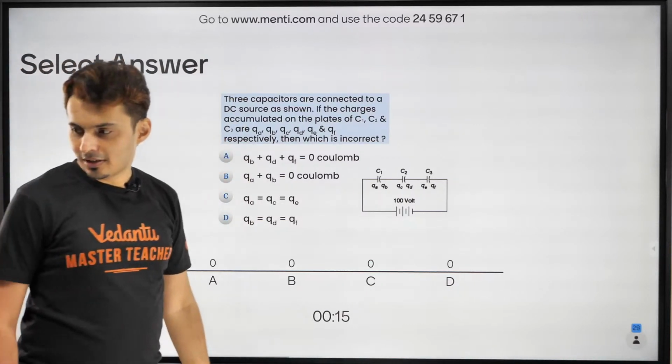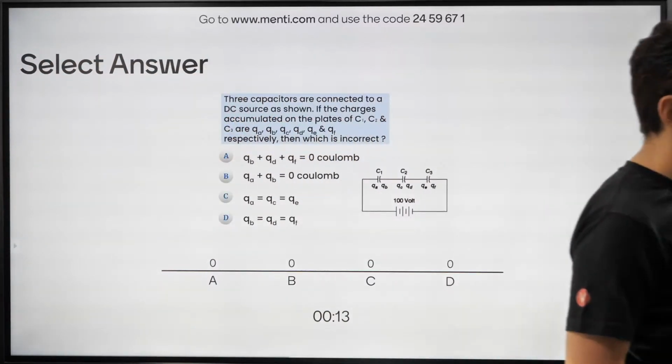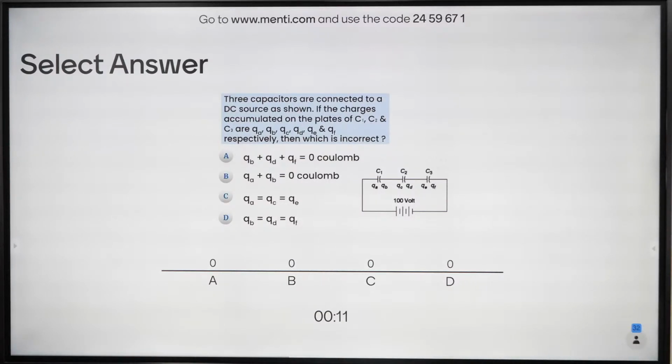Come on, my warriors. There is only one option which is incorrect. Figure this out. It's very easy. You should not be blind for solving this question. That's all I would say. Come on. Time is up.